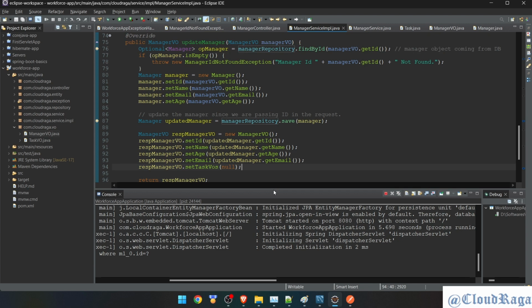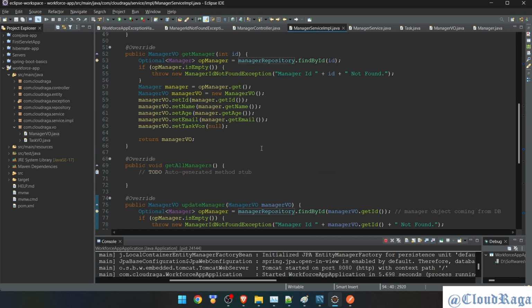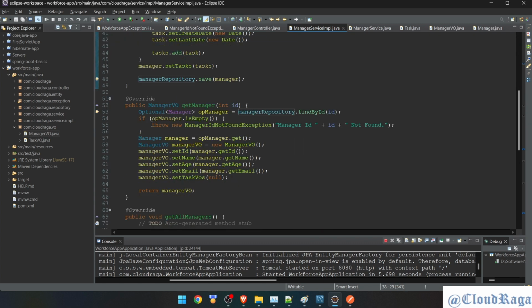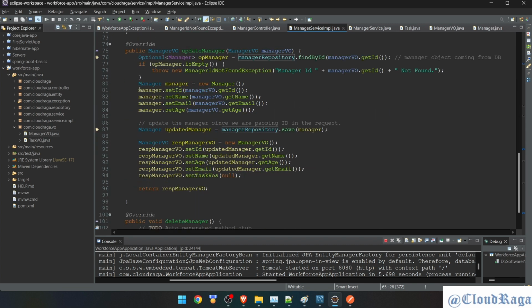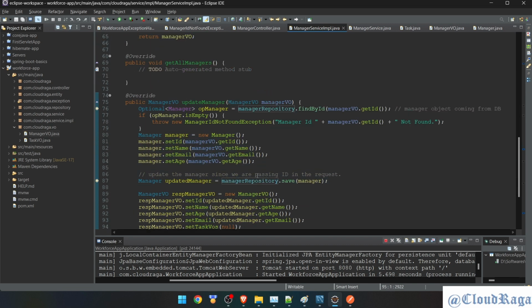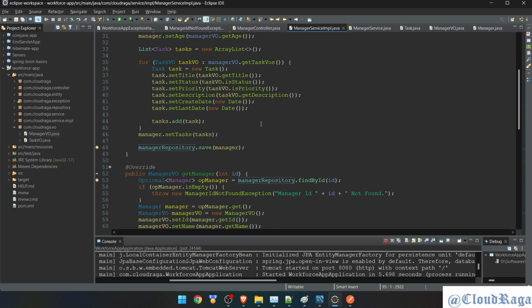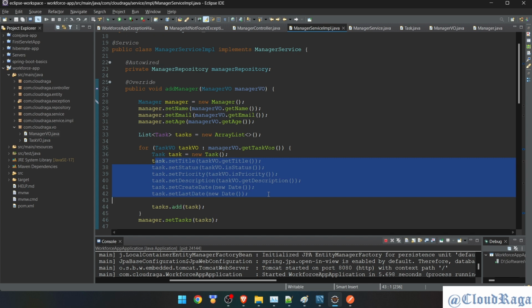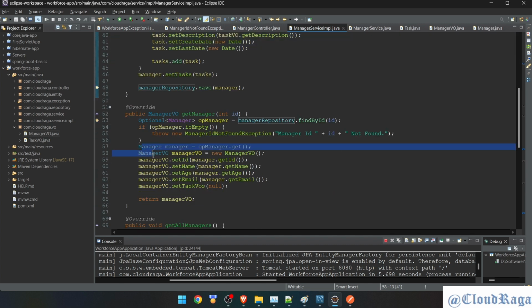Okay, this is done. But again, if you notice, now we have three APIs: add, get, and update. Now if you watch it closely, this is something we are doing every time, right? Here we're getting from view, we're getting from task view, this we are getting from the database, this is the manager object, this has all the data.